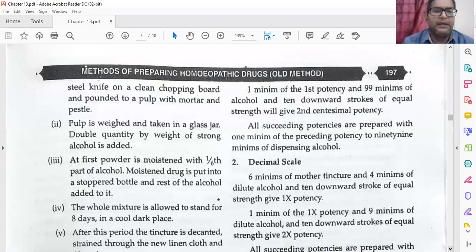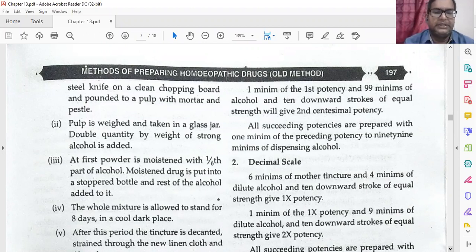Pulp is wetted and taken in a glass jar. Double quantity by weight of the strong alcohol is added. Okay, already we know the ratio 2:1. Then at first powder is moistened with 1 by 6th part of alcohol. Moistened drug is put into a stopper bottle and rest of the alcohol added to it.